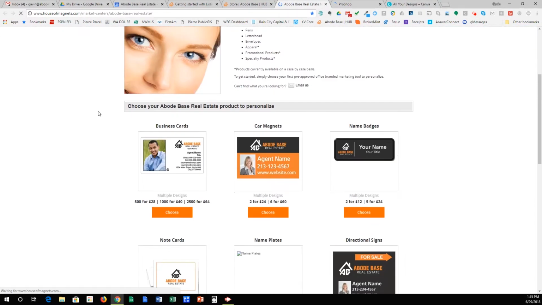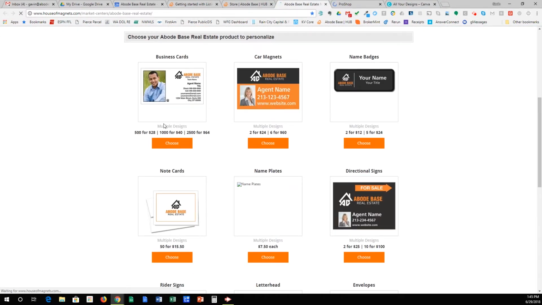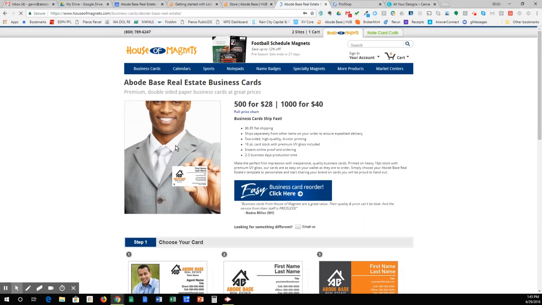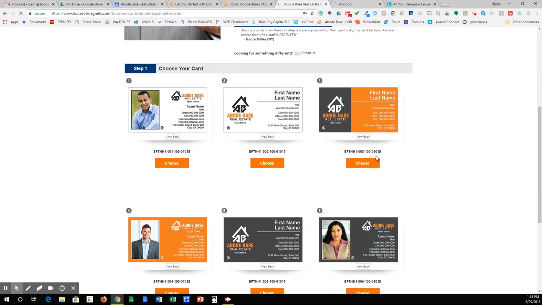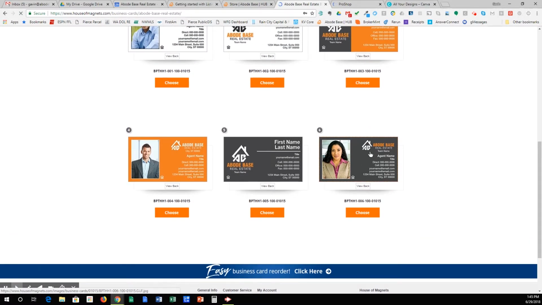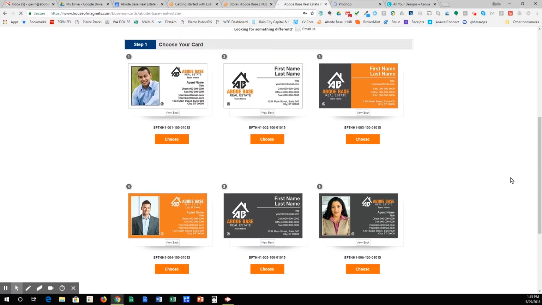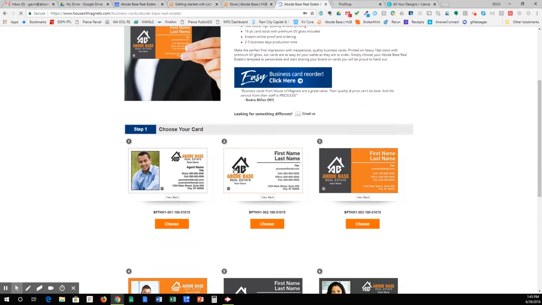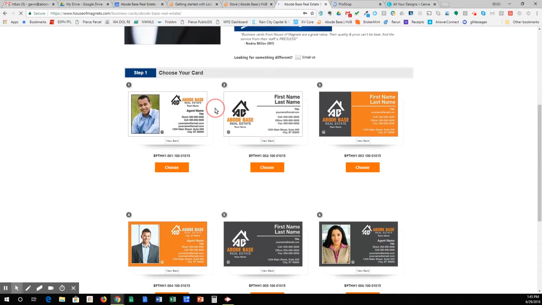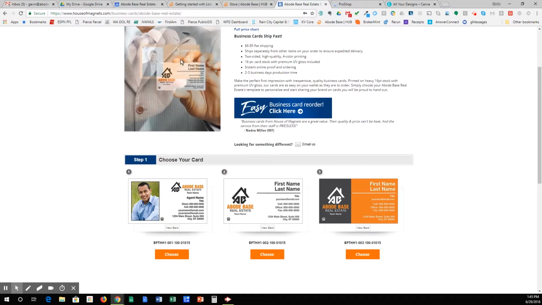You have a House of Magnets store as well. You can come in here, say, and order business cards, edit all of your information, contact, email, cell phone, etc. There's all kinds of different options. Cards with phone, with photos, no photos. Some of them are already set up to put team branding and team names on them, like that one there and this one here. So we're set up for both teams and solo agents.